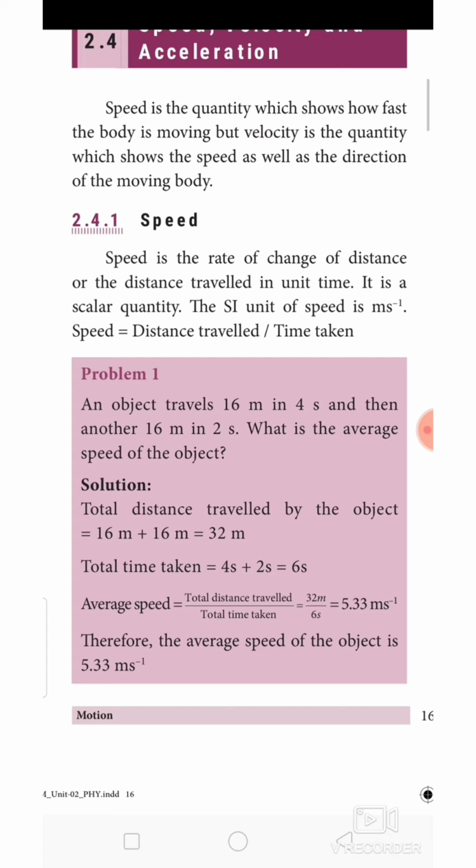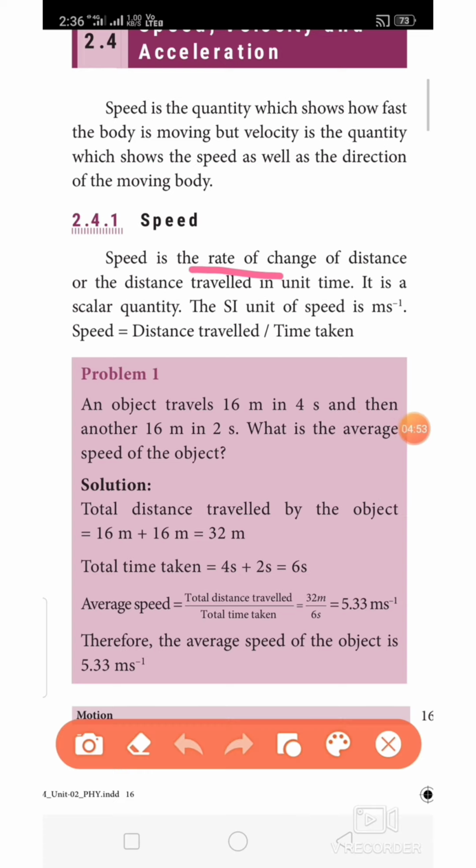So the SI unit of speed is meter second power minus 1, because speed is equal to distance travelled divided by time taken. See dear children, please mind that if a word in your English science class indicates rate of change of, it means in any division, at the denominator time is there. With respect to time, the change is considered. That is the exact meaning of the words rate of change of.